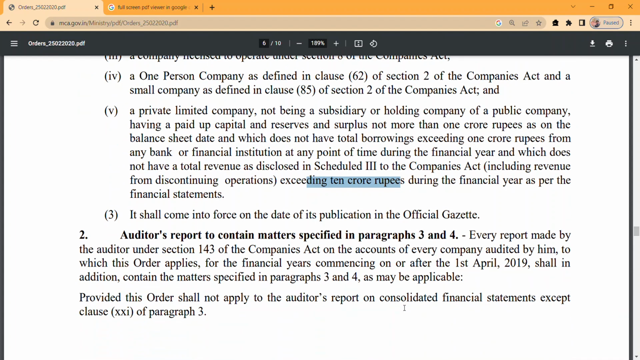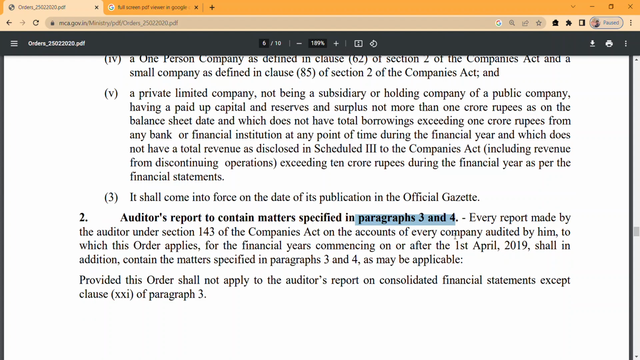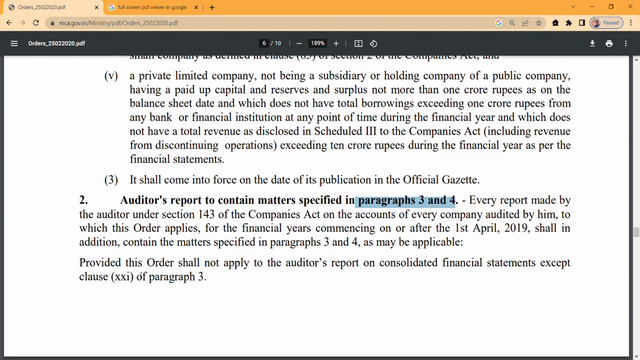Point number 2 says that paragraphs 3 and 4 contain the details which the auditor needs to mention in the report, in case CARO is applicable on the particular company being audited. And one thing more: provided this order shall not apply to the auditor's report on consolidated financial statements. See, CARO is applicable on the separate financial statements. It is not applicable on consolidated financial statements.